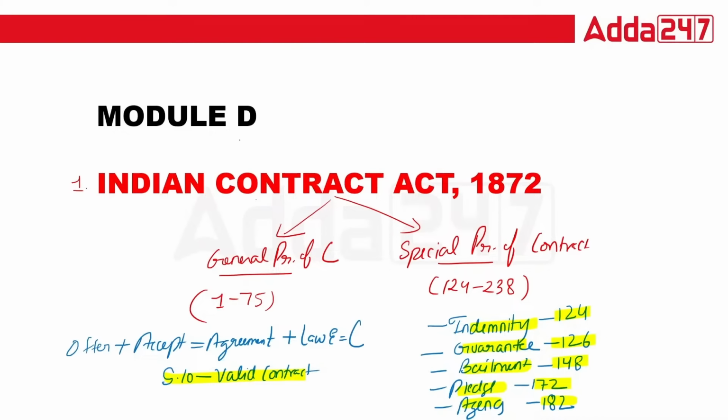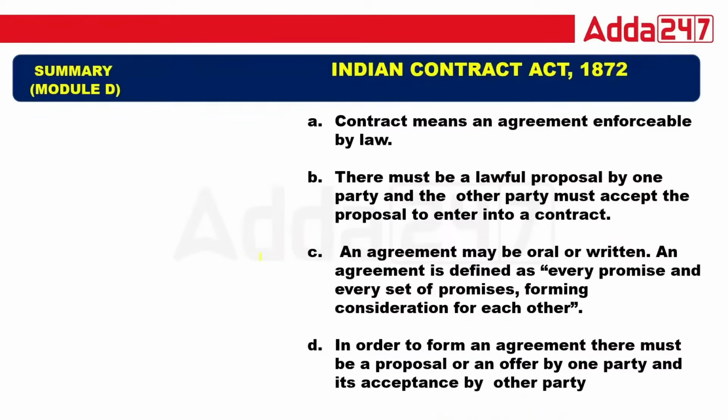Is that okay, class? Now let's first understand the summary. What is a contract? Contract means an agreement enforceable by law.